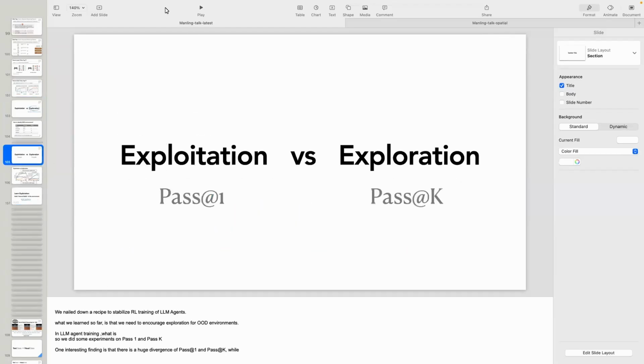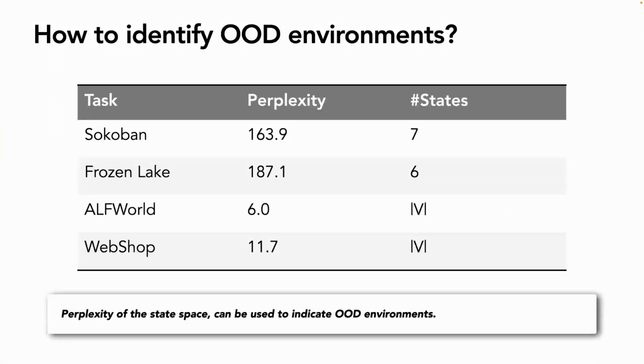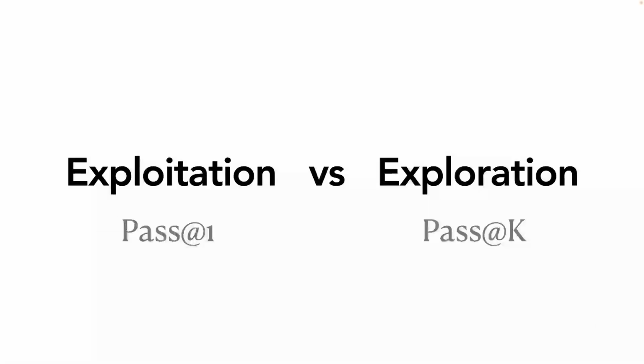Yeah, so here we want to encourage the model to explore, especially in OOD environments that are unfamiliar. So first we try to quantify the OOD environment. For the state, the model is not very familiar with the state representation. We can simply use perplexity, and we can see Sokoban and Frozen Lake have much higher perplexity than WebShop.